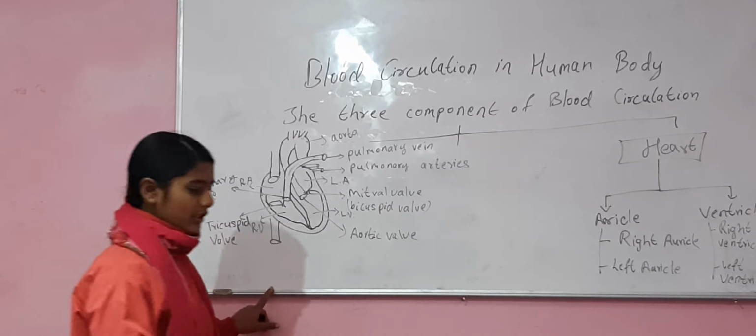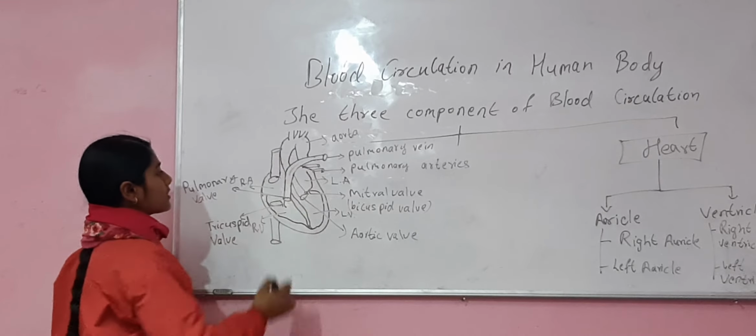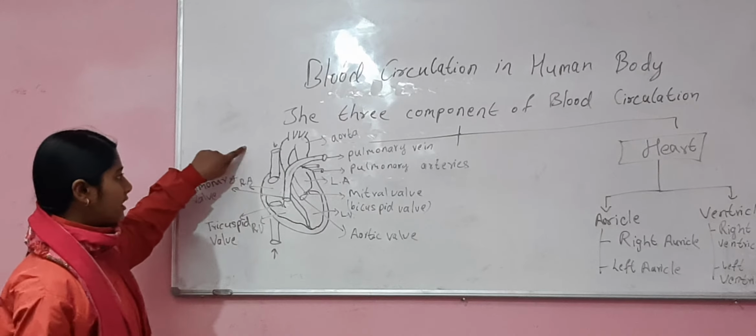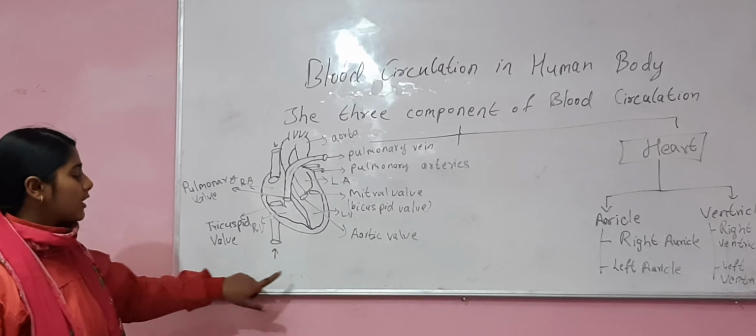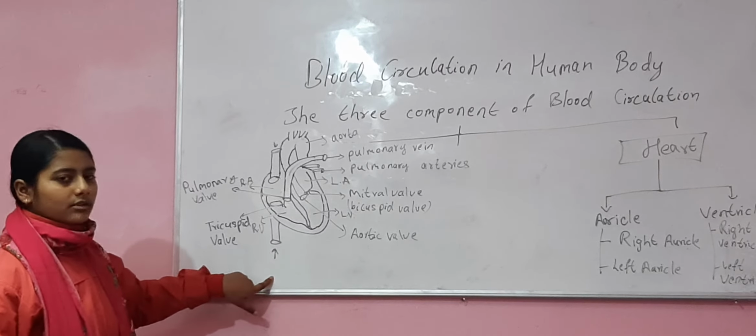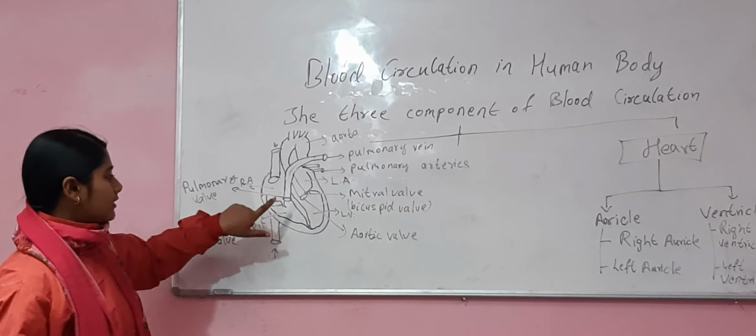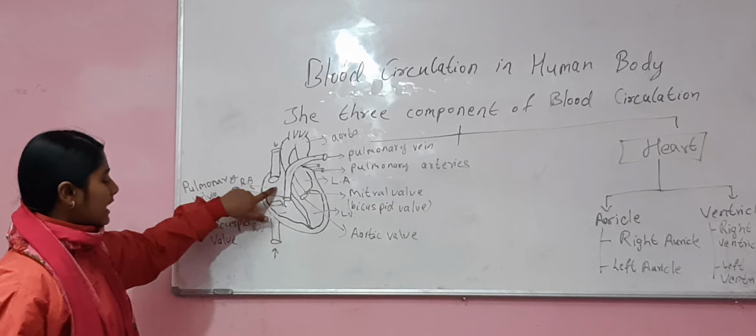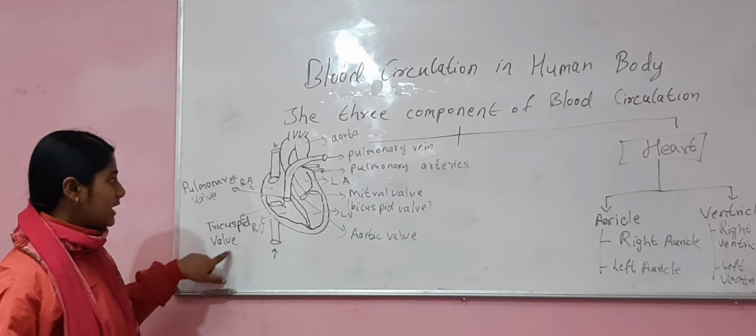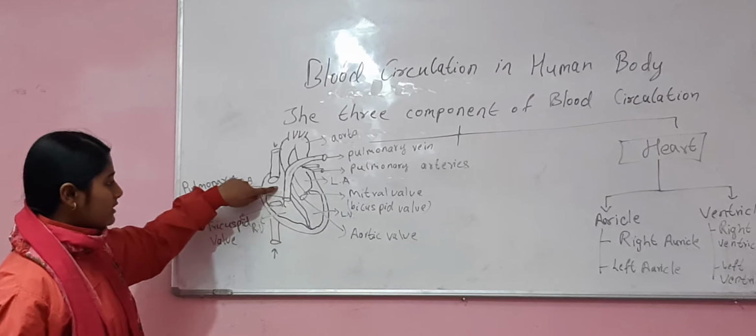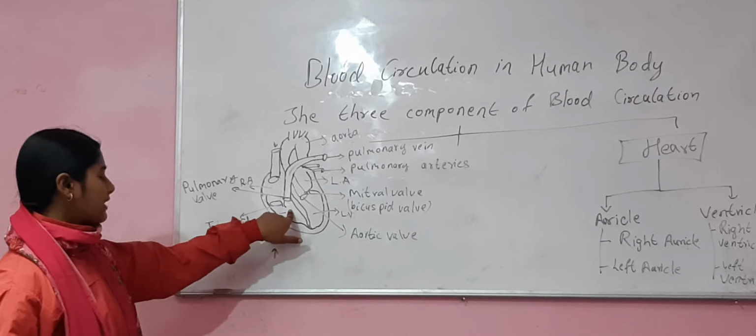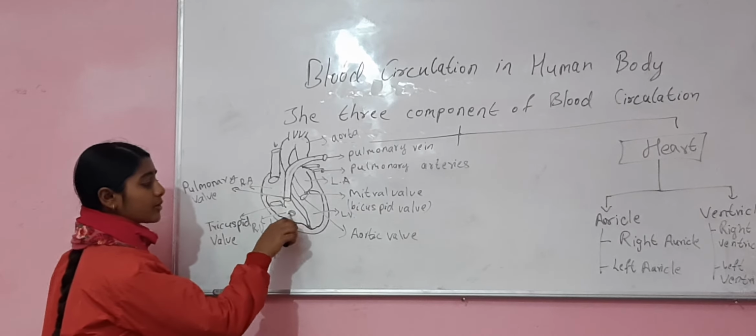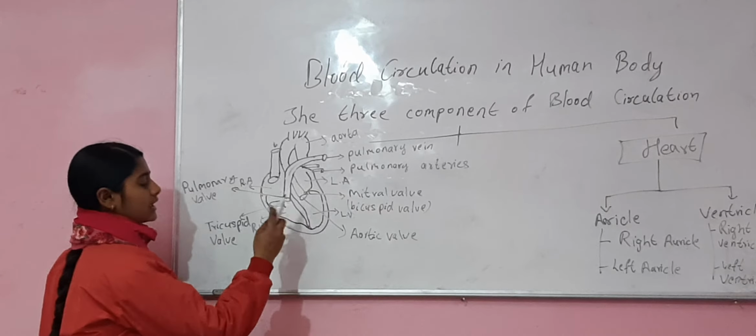Now, in this figure of the heart, the blood circulation goes like this. The blood from the superior and inferior vena cava, the impure blood from the whole body, gets collected in the right auricle. When the heart contracts, the tricuspid valve opens, and the impure blood from the right auricle comes to the right ventricle. When the heart contracts, the impure blood from the right ventricle goes into the